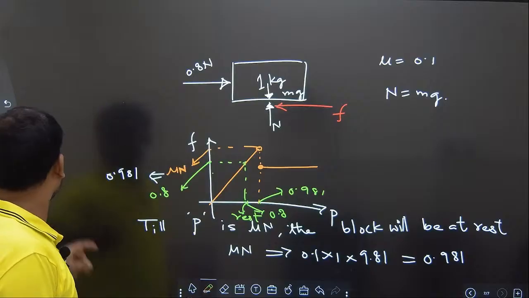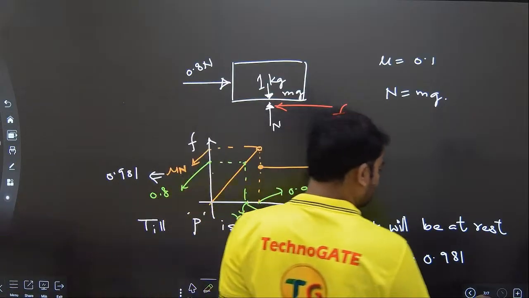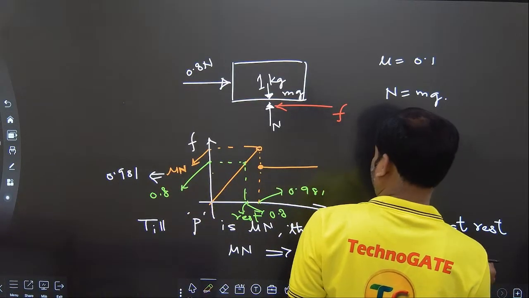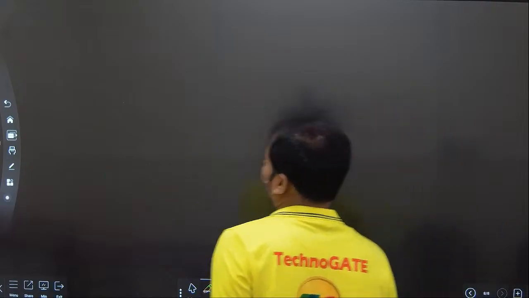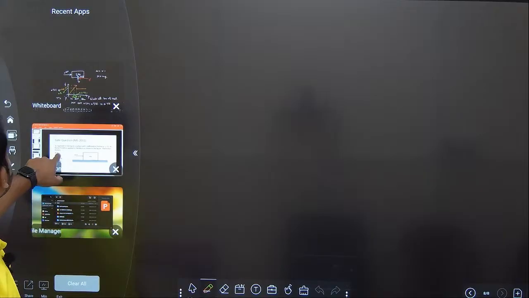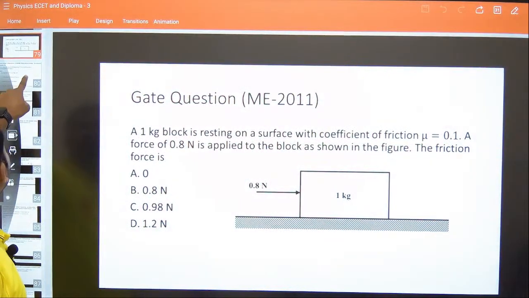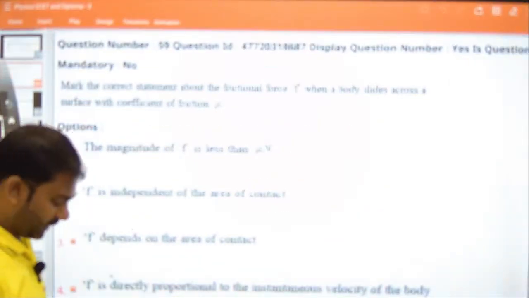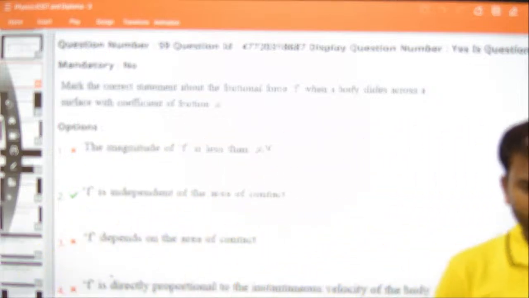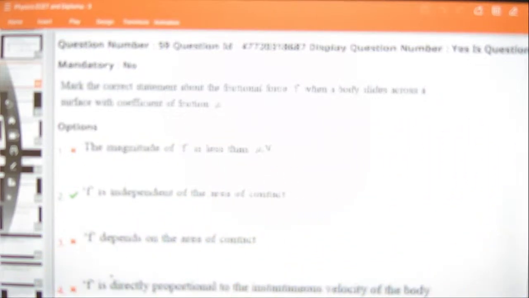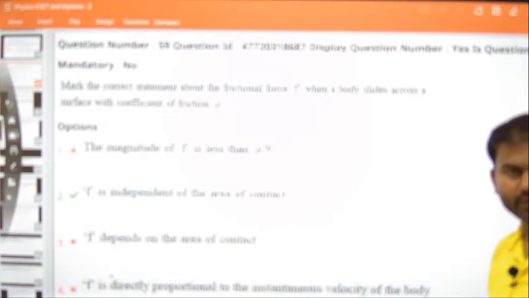Clear? Fine. Now please copy this also. Okay, I already explained it. Let's proceed with the next question. I think it's a theoretical question. This is the one. Please copy this. So it's a theoretical question. You can pause the video, try it, then you can see the explanation there.